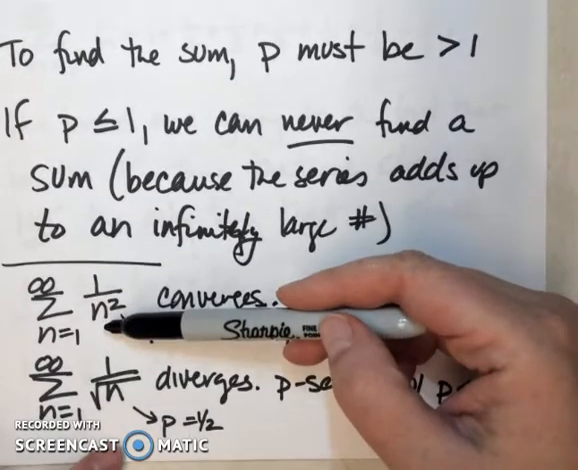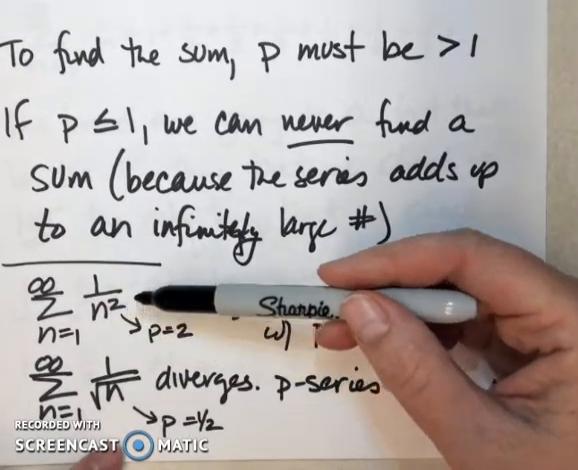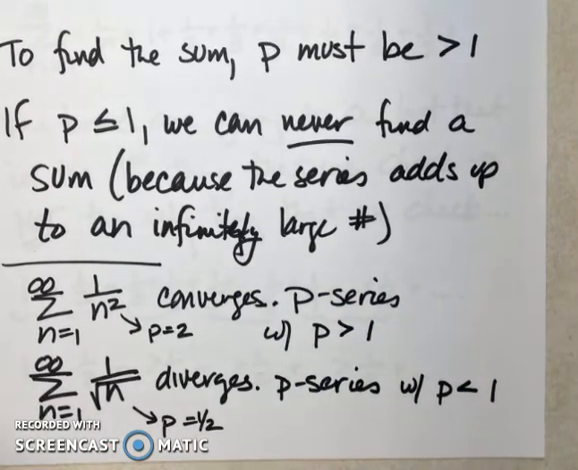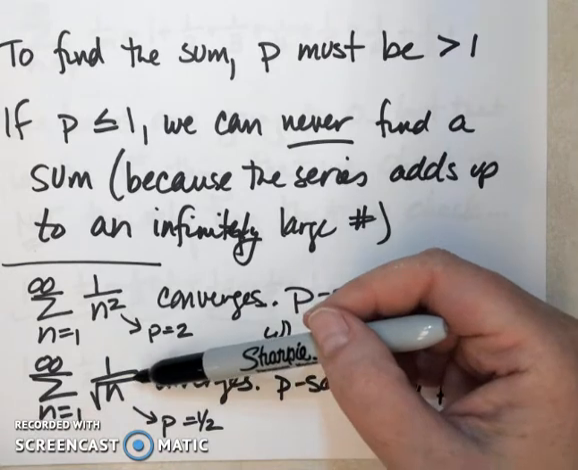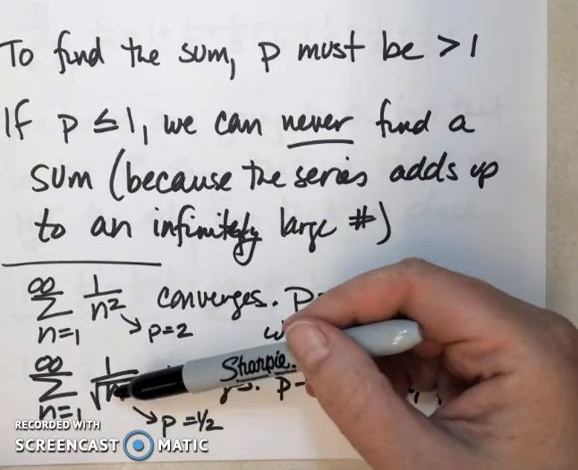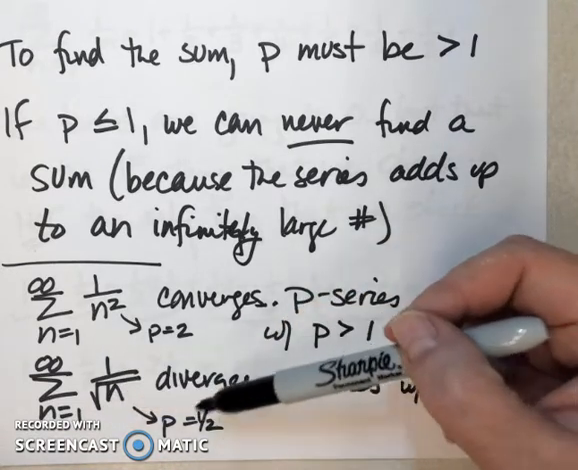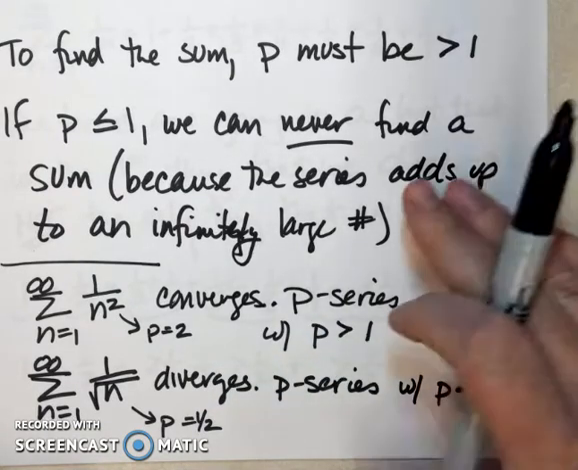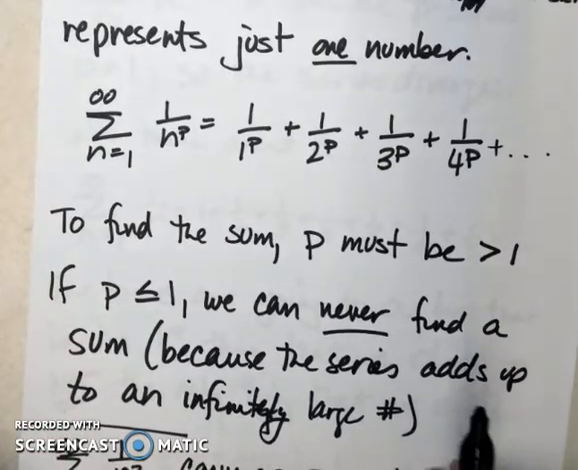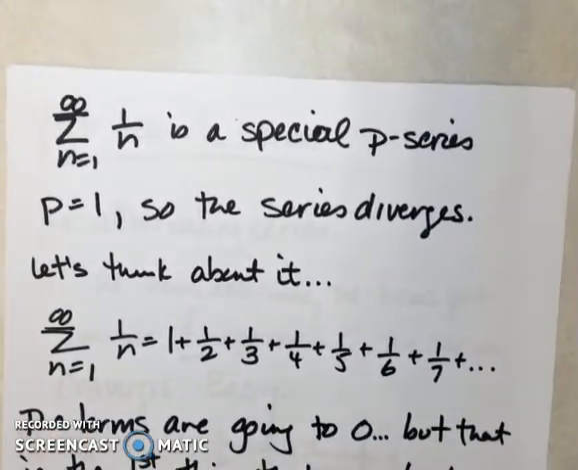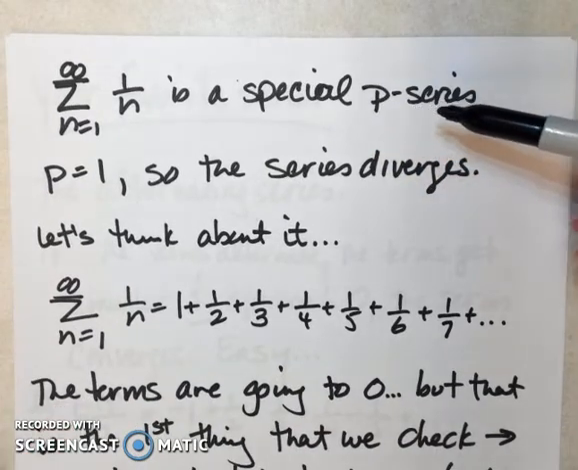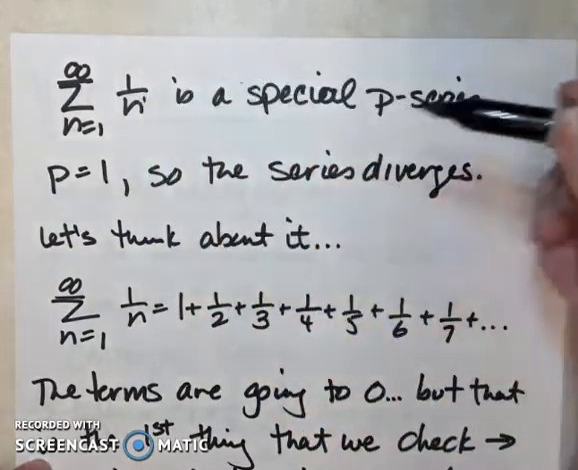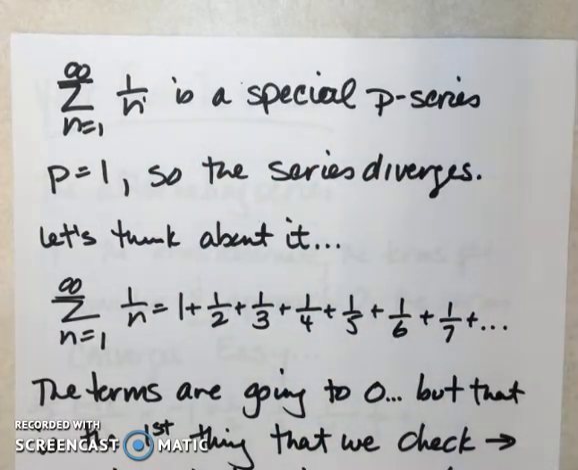Looking at a couple of quick examples. The sum of 1 over n squared means that p is 2. The series converges because p is greater than 1. Here we have 1 over the square root of n. Well, then p is 1/2, the power of n is 1/2, so the series diverges because it's a p series with p less than 1. Now, 1 over n is a special p series. In this case, p equals 1, so the series diverges because p is less than or equal to 1.